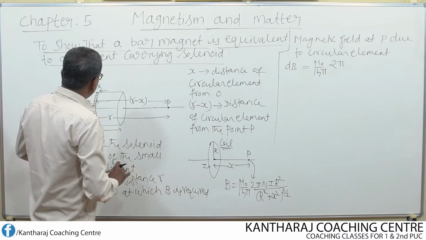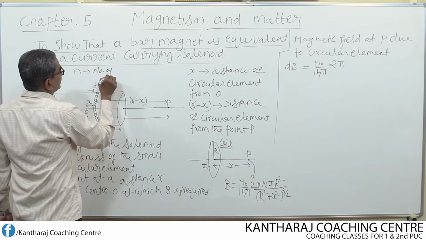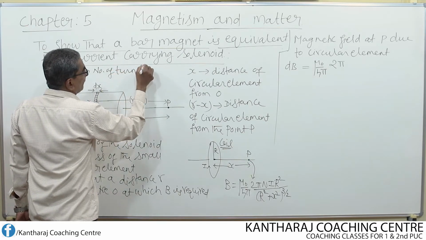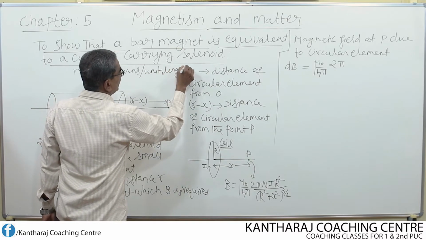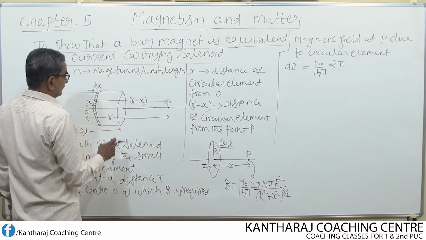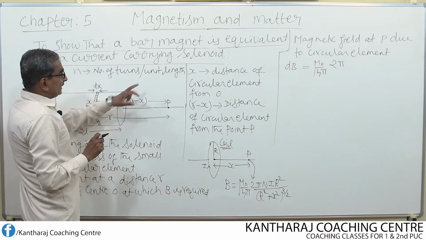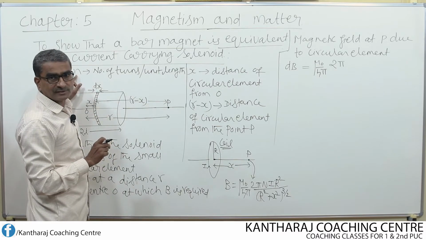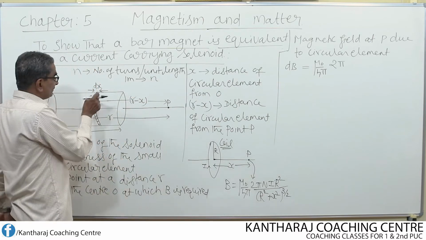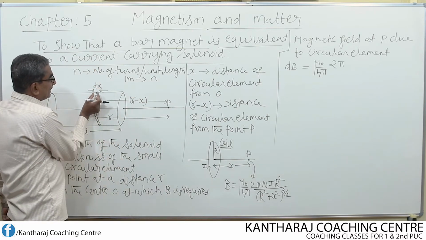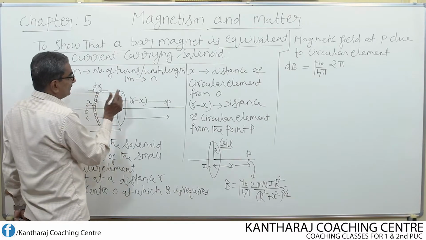For that, I consider like this: if n is the number of turns per unit length. Per unit length means what? 1 meter. So, n is the number of turns per unit length. In 1 meter length, if there are n number of turns, then in dx meter thickness, how many turns will be there?